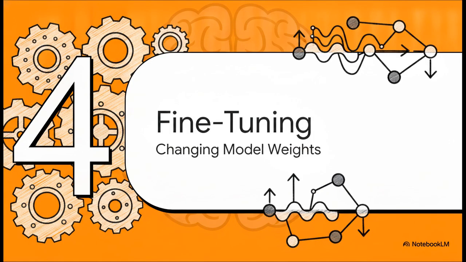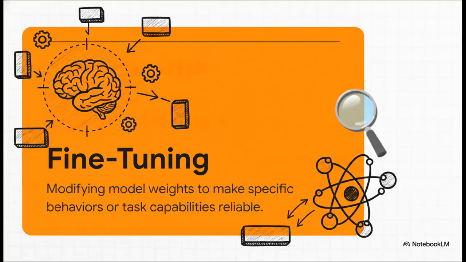Which brings us to the heavy lifter, Section 4, fine-tuning, changing model weights. If RAG is handing the model a textbook for an open book exam, fine-tuning is literally performing brain surgery. Fine-tuning actively modifies the model's underlying weights to make specific behaviors, response styles, or task capabilities far more reliable. You are fundamentally rewiring how the model thinks.